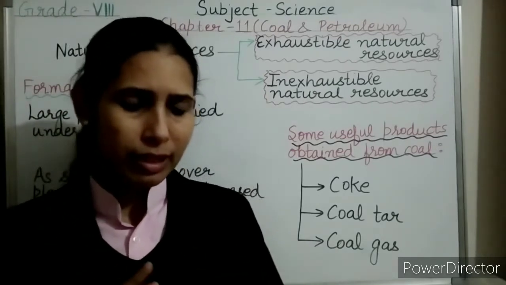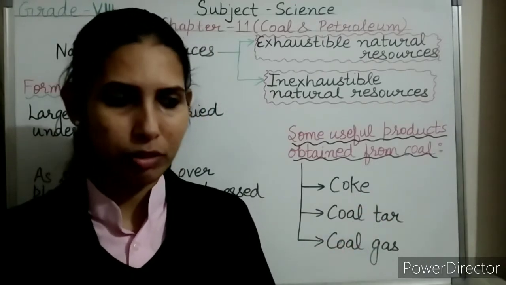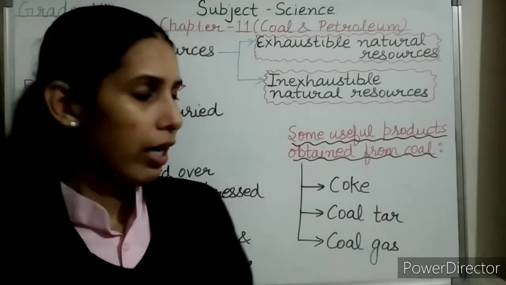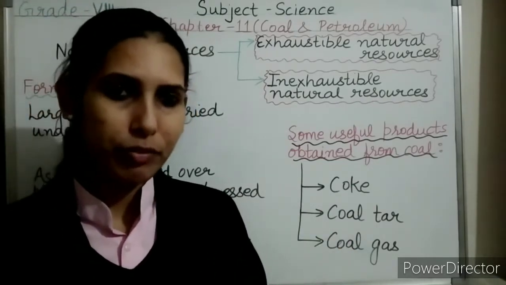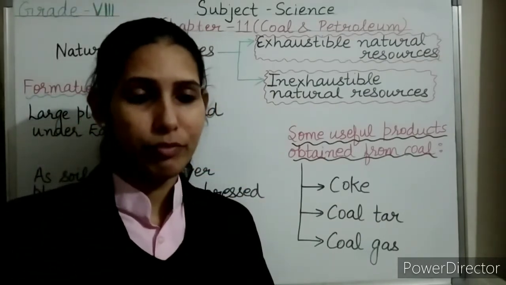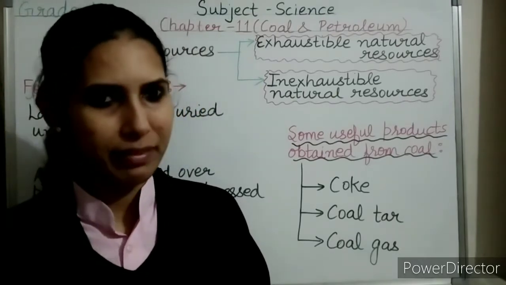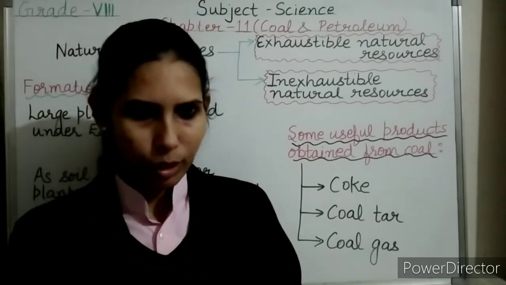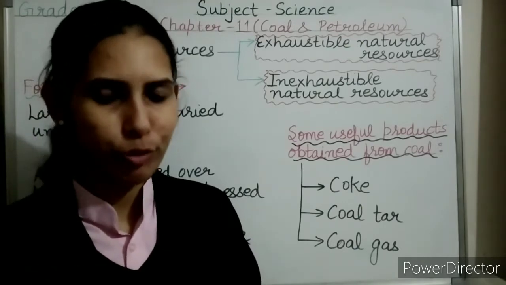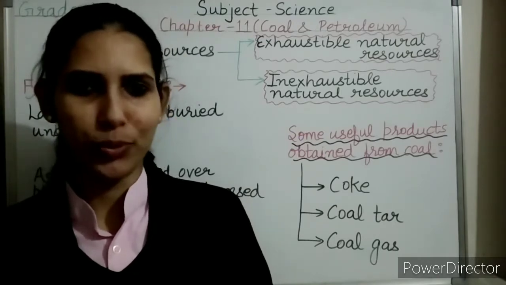If we talk about their quality, then peat is considered the inferior variety of coal. And the best variety of coal is anthracite, the coal which is found at greater depth. So this was just an overview about the varieties of coal. Anthracite is considered the best variety of coal because it produces a large amount of heat energy with little smoke.